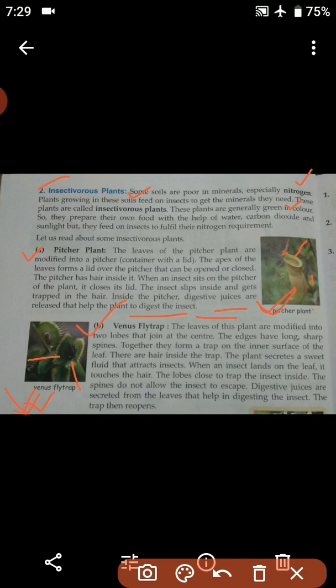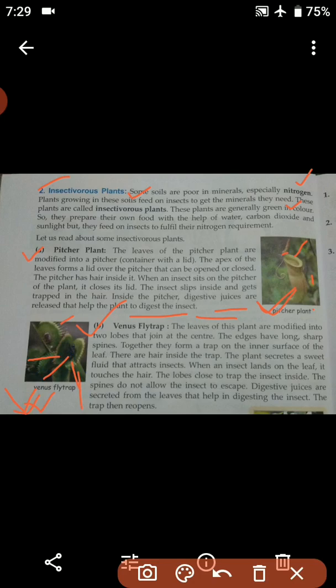The edges have long sharp spines. Together they form a trap on the inner surface of the leaf. With the help of these spines, they can trap the insect toward the inner surface of the leaf.